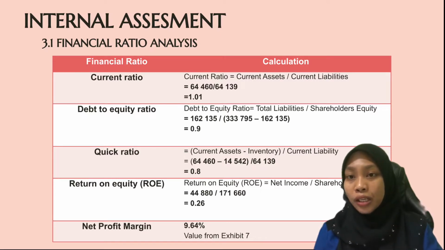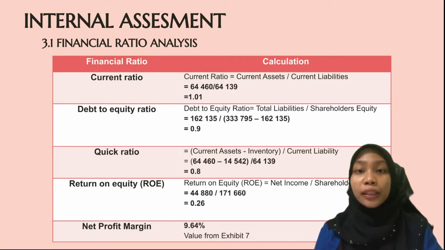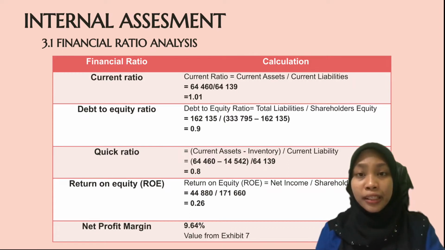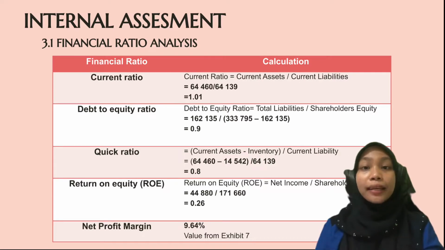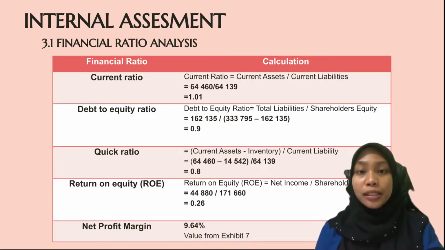Then the quick ratio is 0.8, which indicates that it has no liquid assets to pay its current liabilities and should be treated with caution, and the value is also under the current ratio. That means current assets heavily depend on inventory. Next, the return on equity is 0.26, which indicates that Exxon Mobil is less efficient in its usage of equity capital. The net profit margin is 9.64%, which indicates that Exxon Mobil is pricing its product correctly and exercising good cost control.